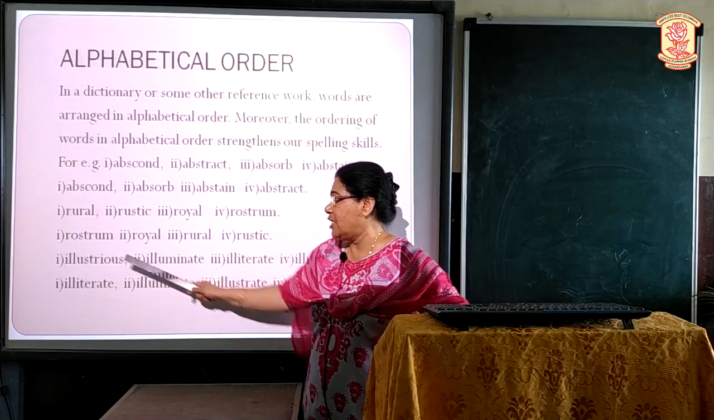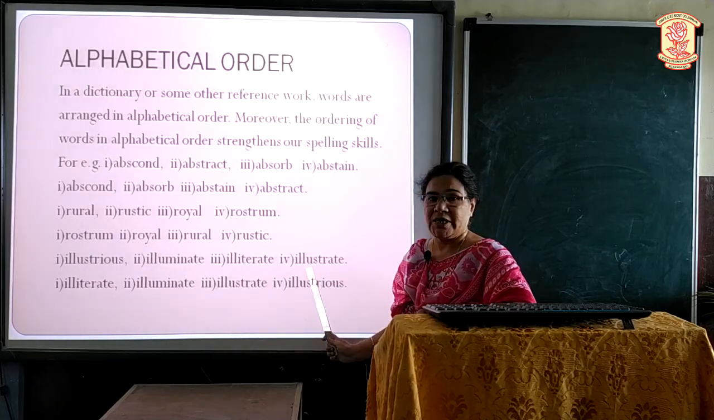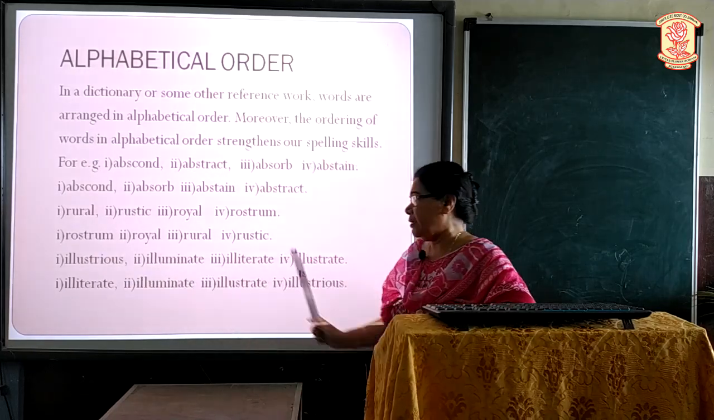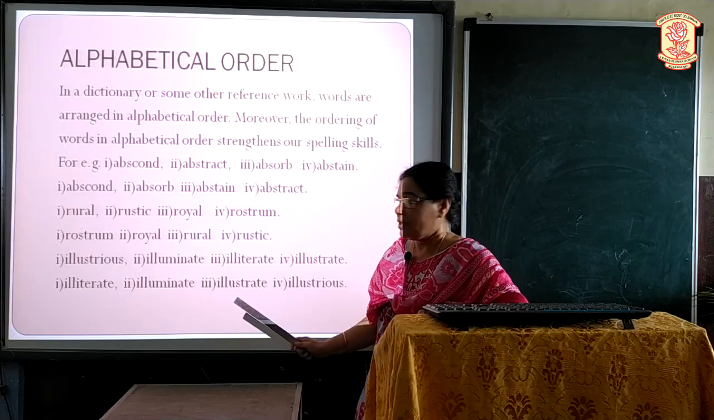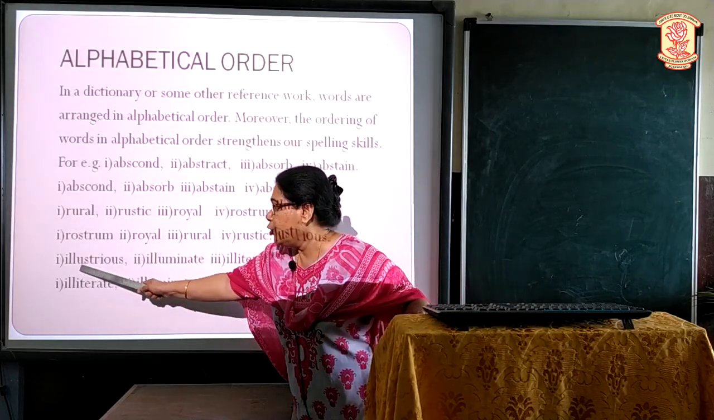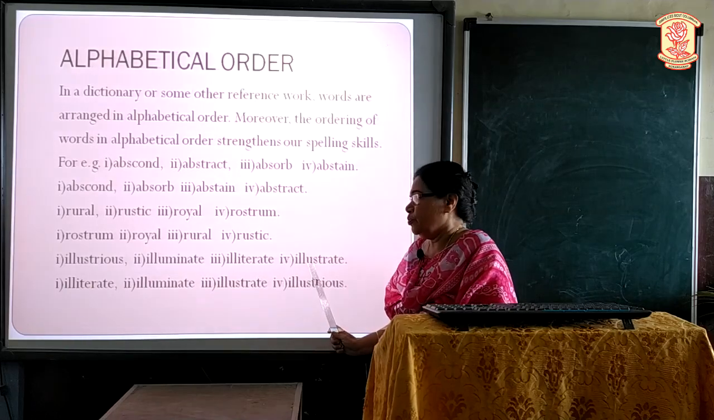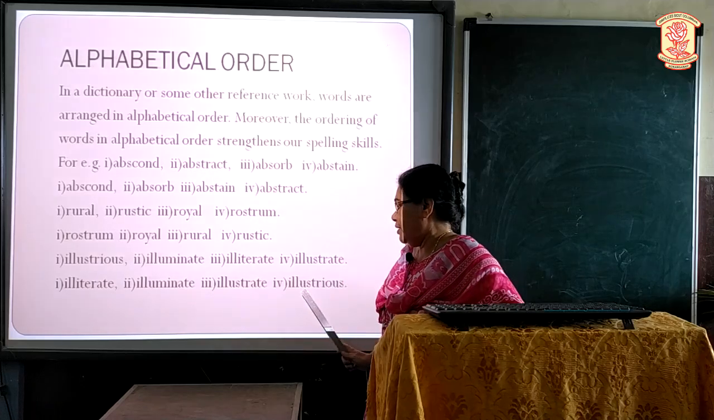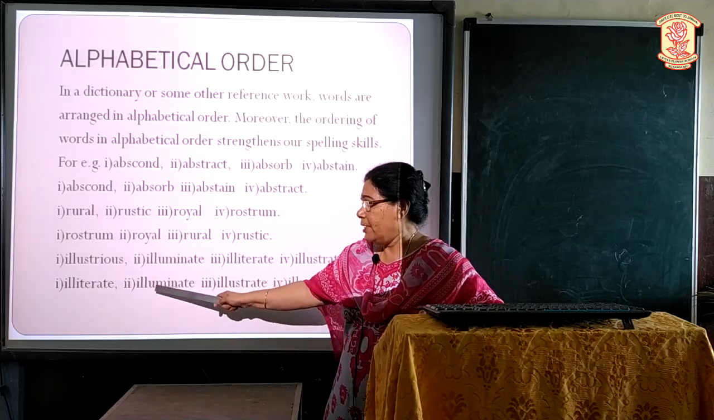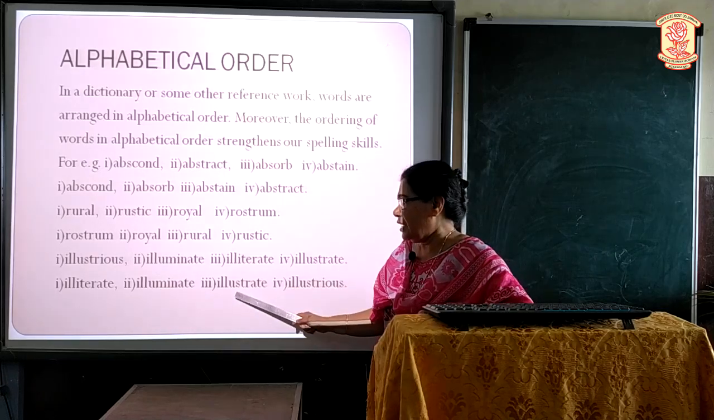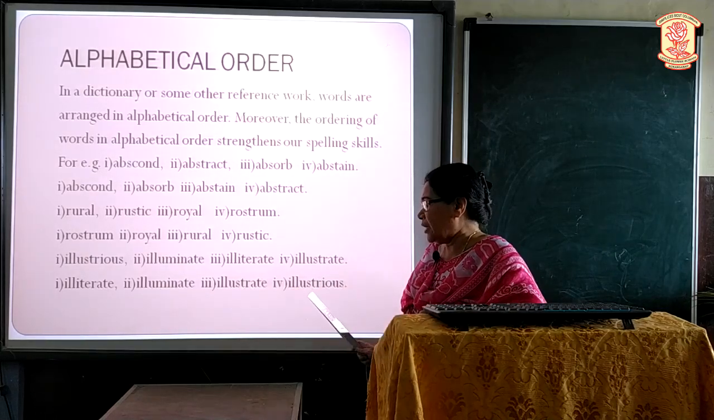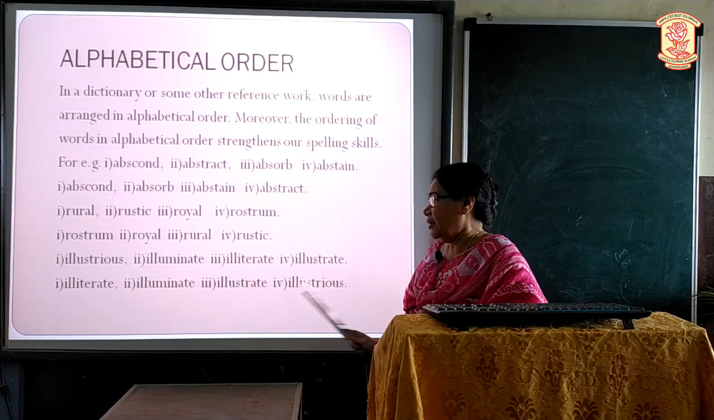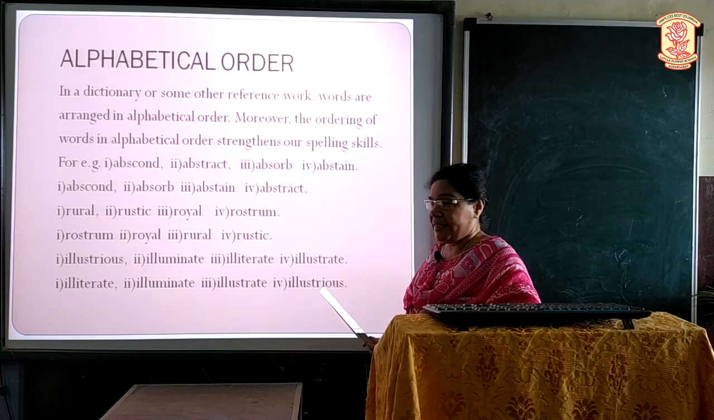Another example is illustrious, illuminate, illiterate, illustrate. In these words, first 3 letters are the same, I-double-L. So take the fourth alphabet. Fourth alphabet is here U, I, U. So I comes first. So illiterate. Then illuminate, illustrate, illustrious. Take the fifth alphabet. In the fifth alphabet, M comes first, then comes S, then comes S. Here again both are beginning in SS. So see the next alphabet. T, T, R, R. Again A comes first and then I.